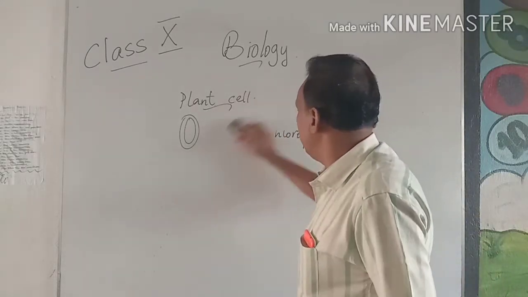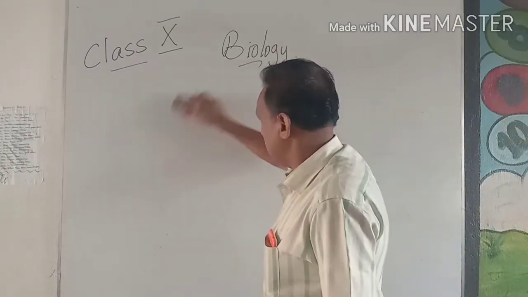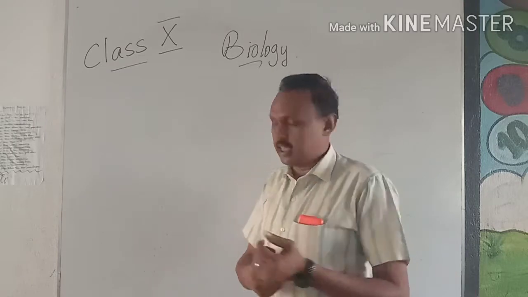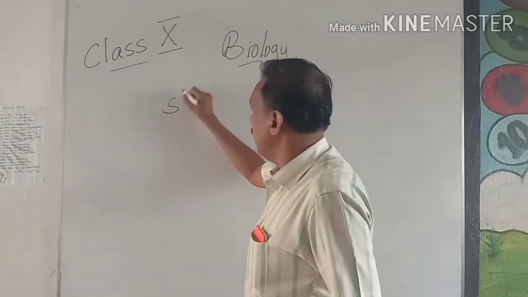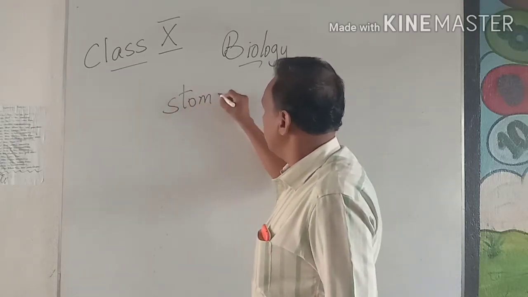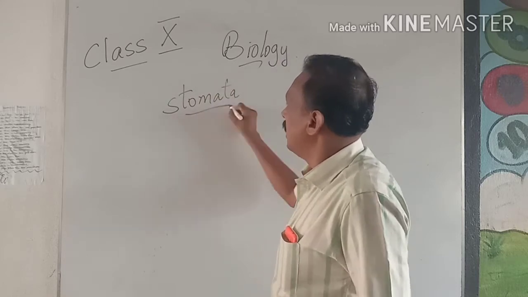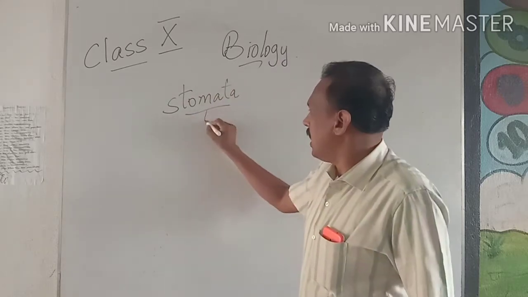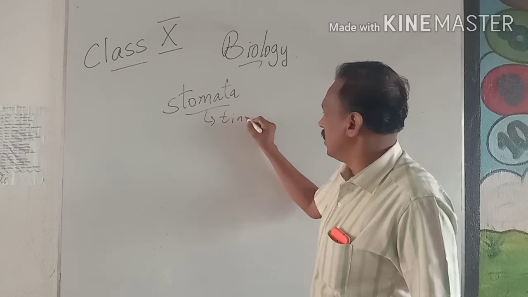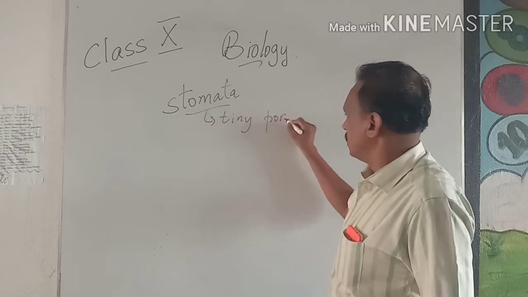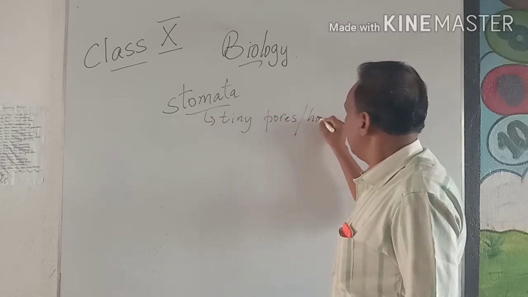And in class 9, you might have studied about stomata. If you don't remember, I will once again go through it. It is not tomato, it is stomata. So what is stomata? Stomata are tiny holes, or we call them pores.